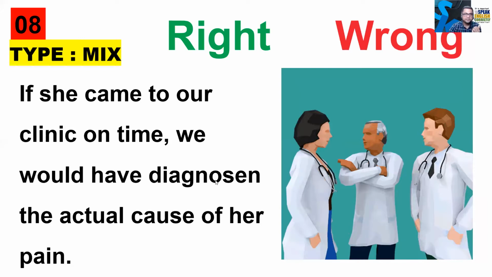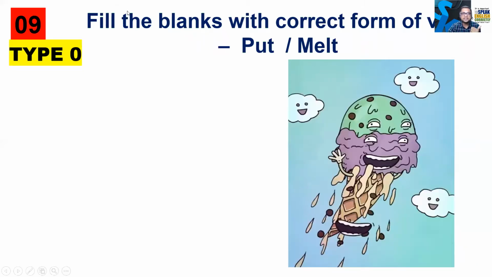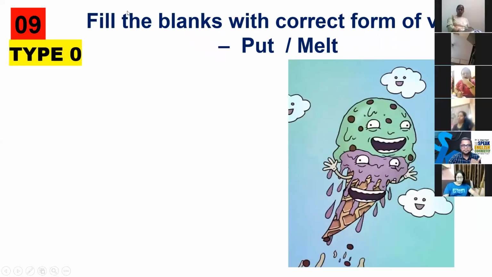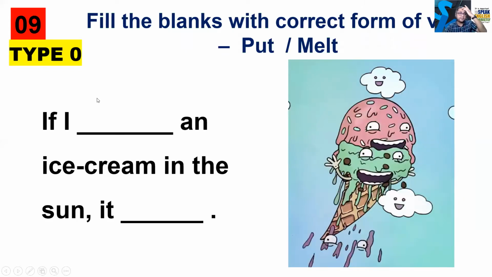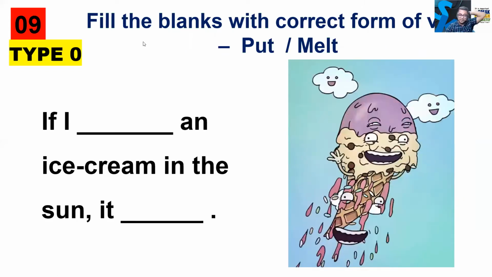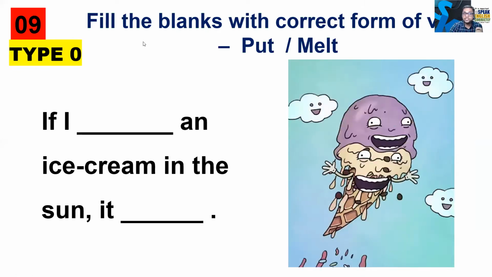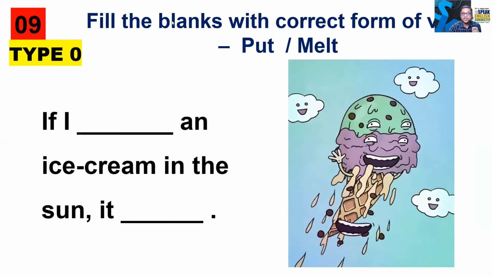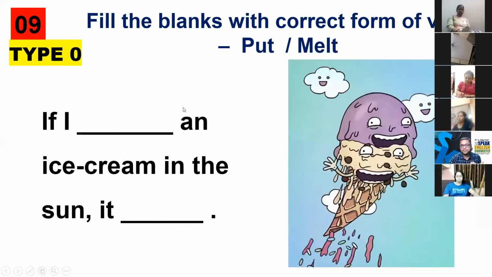The 9th number question. There are two verbs. First is put and second is melt. You have to see the type. Type 0. If I put an ice cream in the sun, it melts.